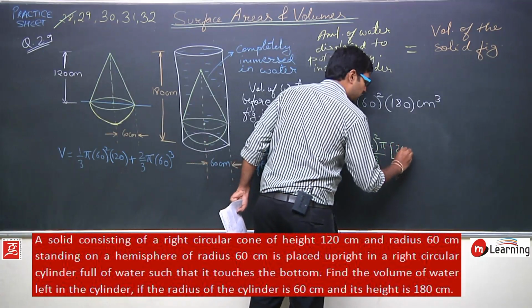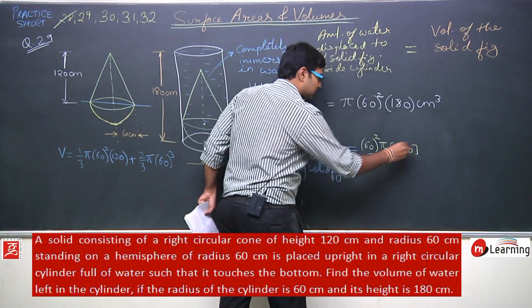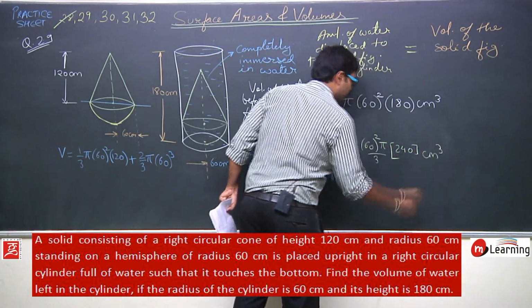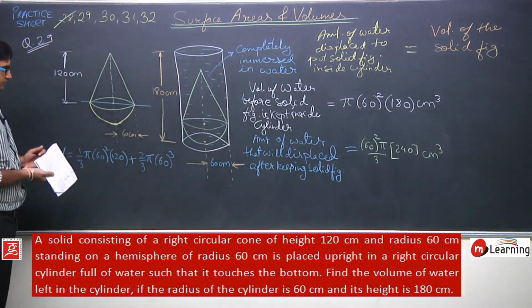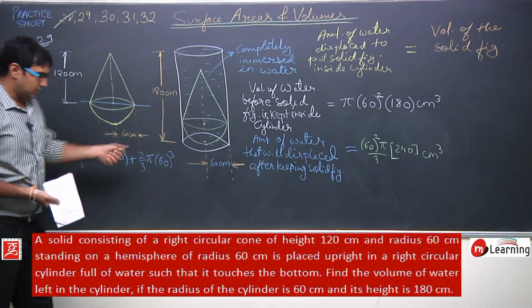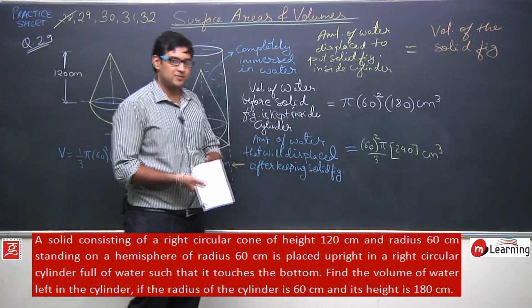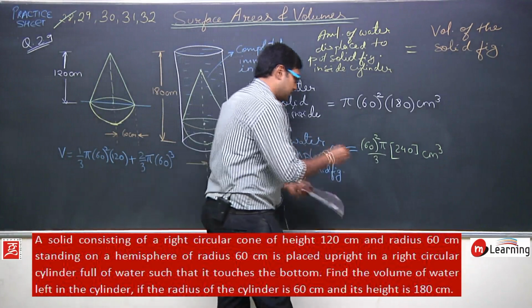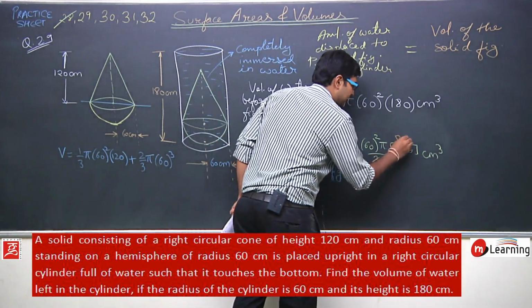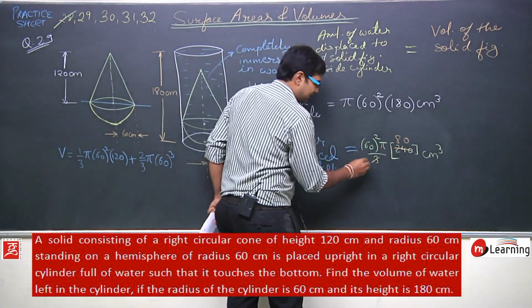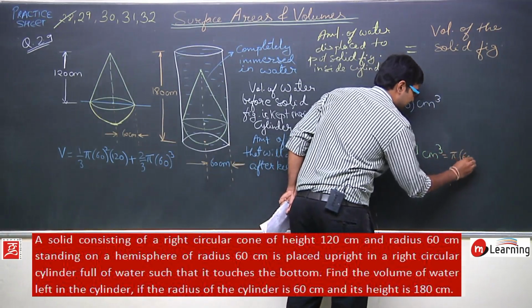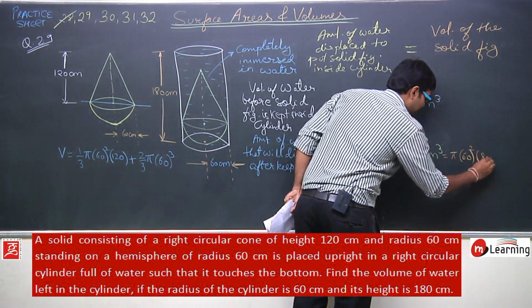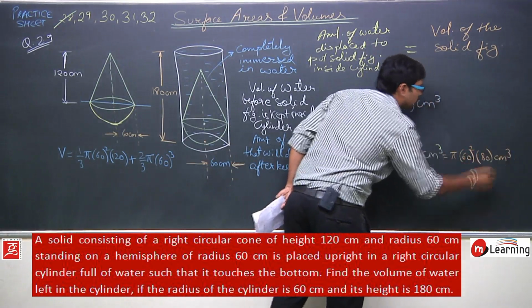So this will be 240 centimeter cube. Sorry, this is the amount of water that will be displaced, and if you solve, 240 divided by 3 is 80, so this is basically pi times 60 square into 80 centimeter cube.